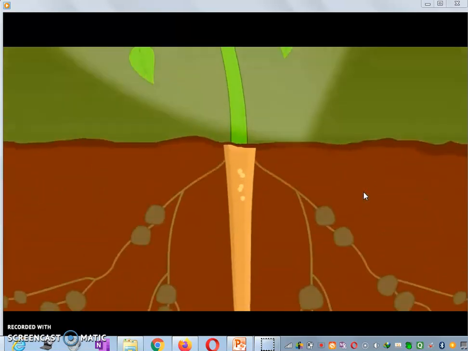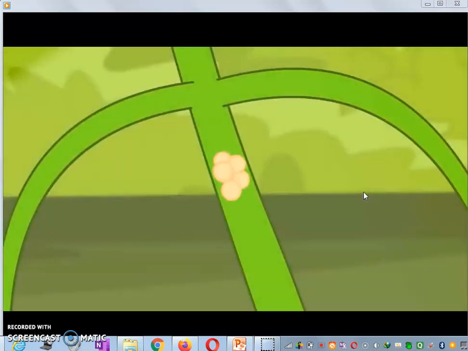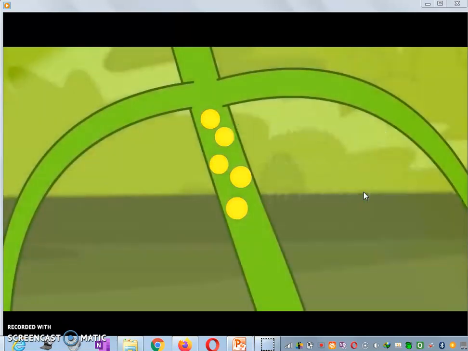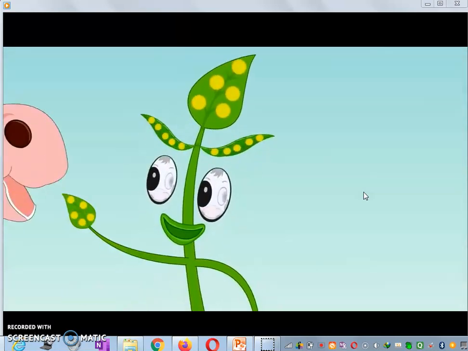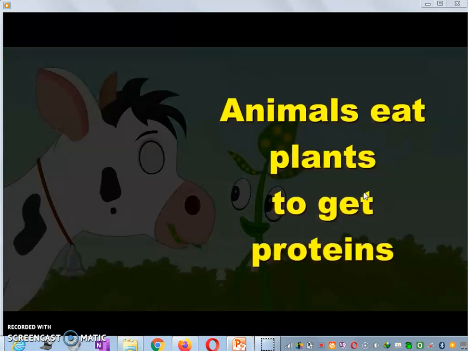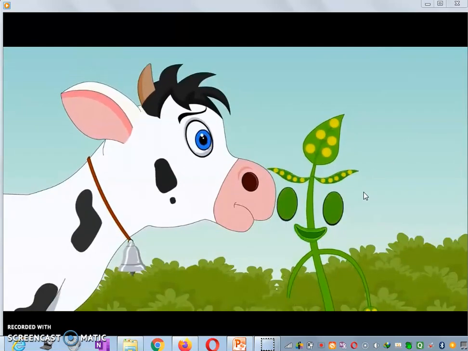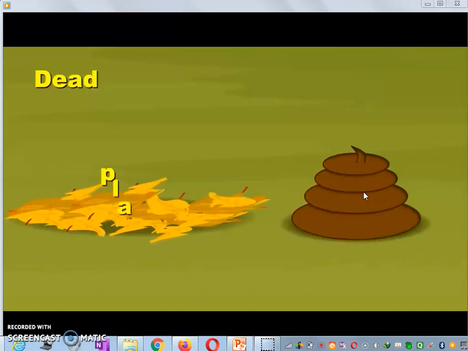Now plant converts it into the proteins. Now protein is essential and you know that pulses are rich in proteins. Now it is taken in by the plant and then it is eaten by the animal or human. Now its waste again goes to the soil.